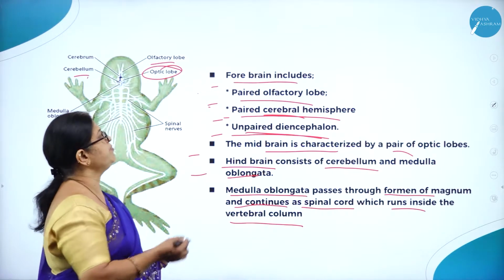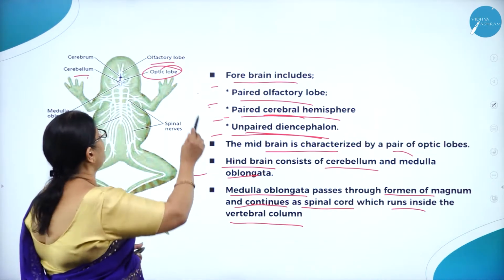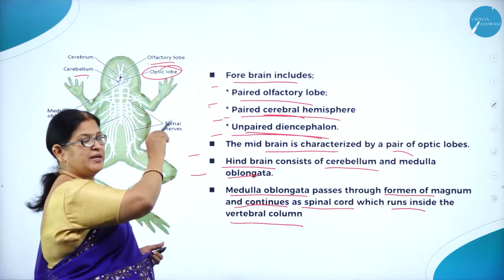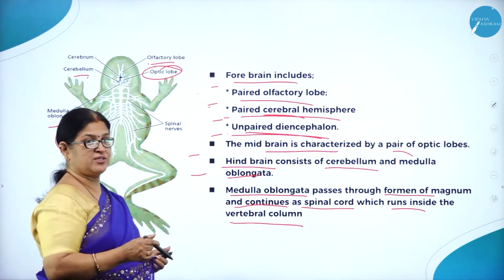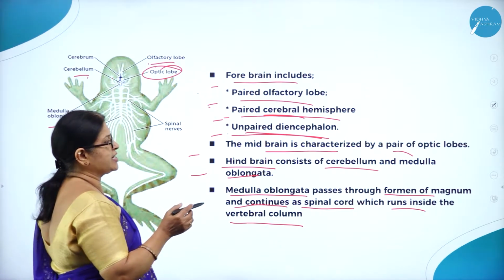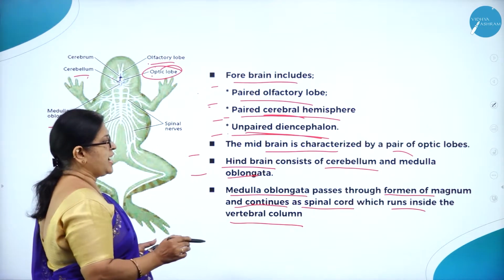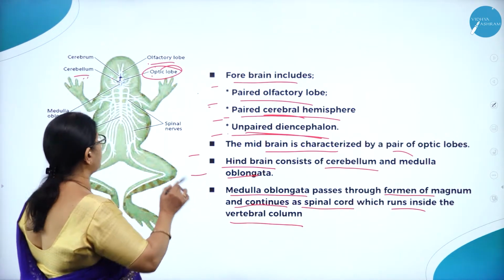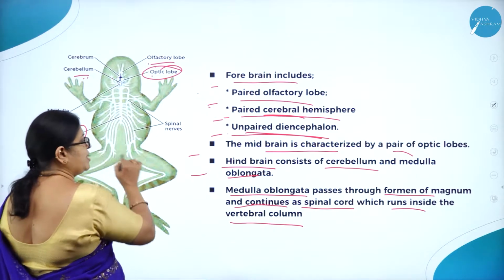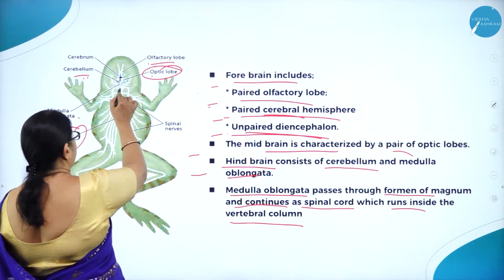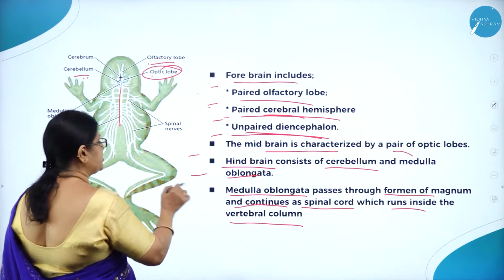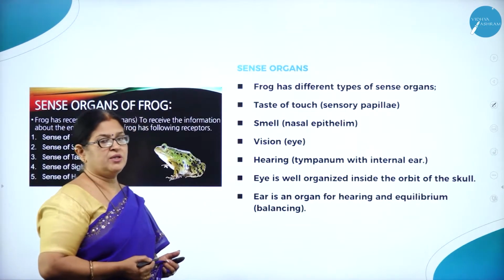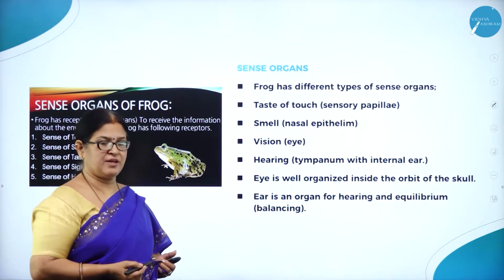structure of the body. So the forebrain includes paired olfactory lobes, paired means 2, then paired cerebral hemispheres, right and left, and unpaired diencephalon. Then the midbrain is characterized by a pair of optic lobes. Hindbrain consists of cerebellum and medulla oblongata. Medulla oblongata passes through foramen magnum and continues as spinal cord, which runs inside the vertebral column. That is about the nervous system.